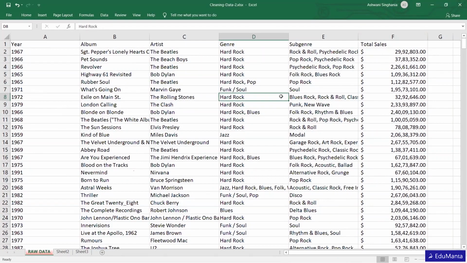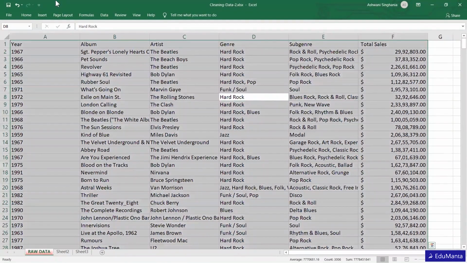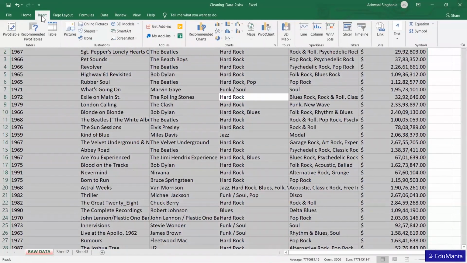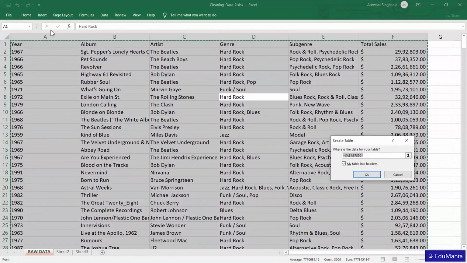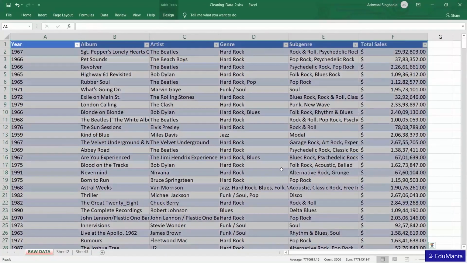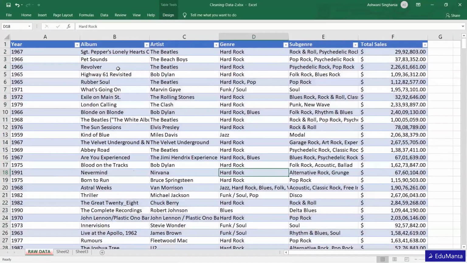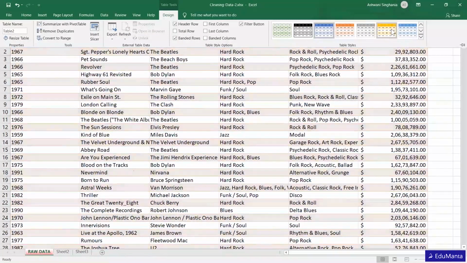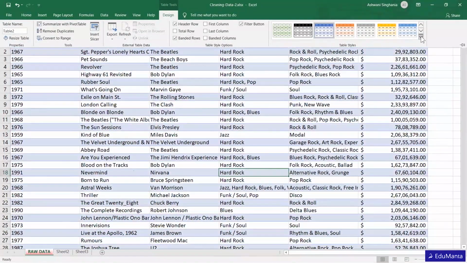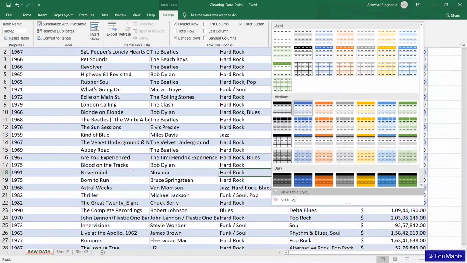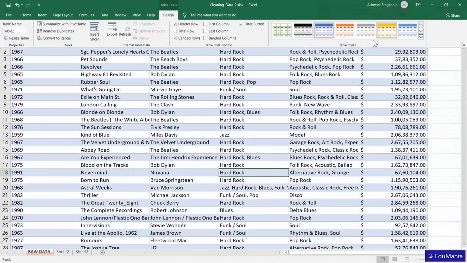Now let's add some formatting so that it can look more interesting. We will make it a table. So, insert table. Okay, so now this is the table. This is how it is going to look. We can always change the color, you can choose any color. From here, in fact, you can customize your color as well. You can create a new table style. I'm not going to discuss that, but this is how we can create a table.